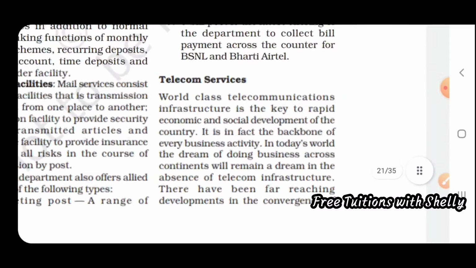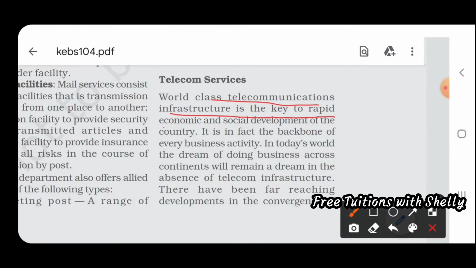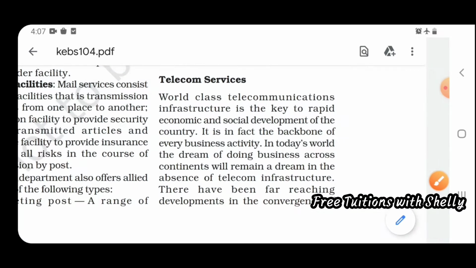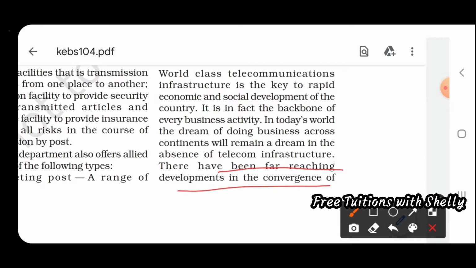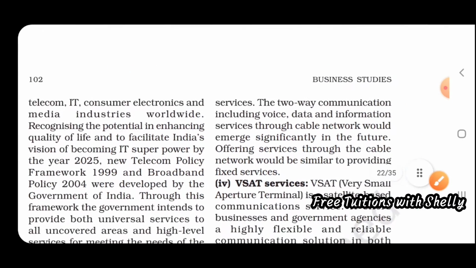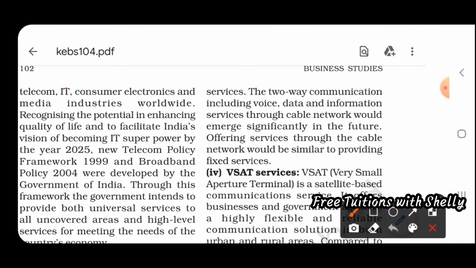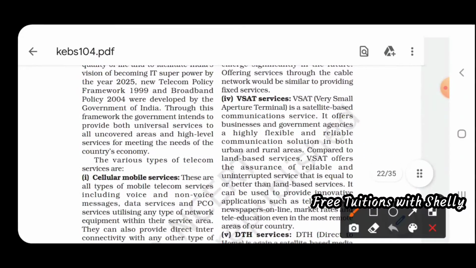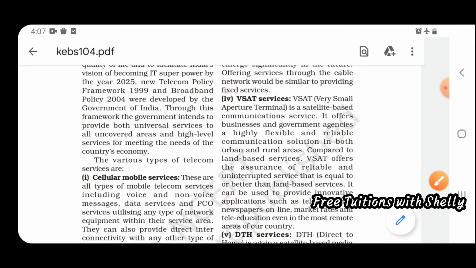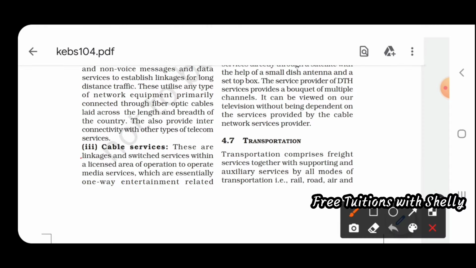Next are telecom services. World-class telecommunication infrastructure is key to the rapid economic and social development of the country. There have been far-reaching developments in the convergence of telecom, the IT field, consumer electronics and media. All these are developing to drive the growth of the economy. Such telecom services can be cellular mobile services, VSAT services, DTH services and cable services. All this comes under telecom services.